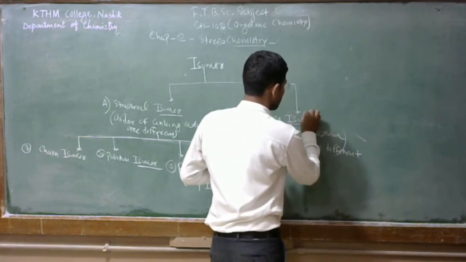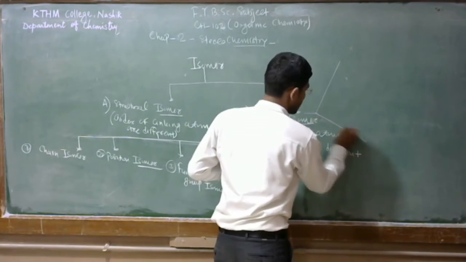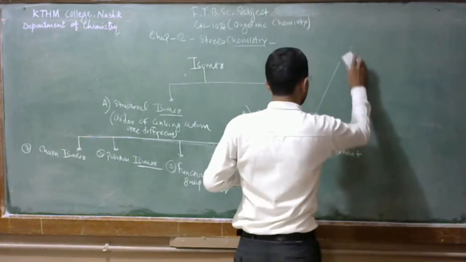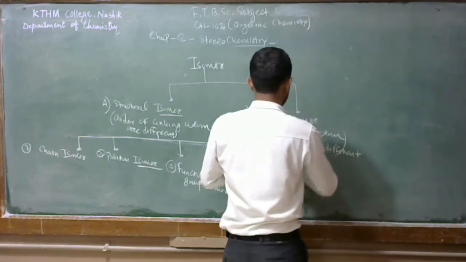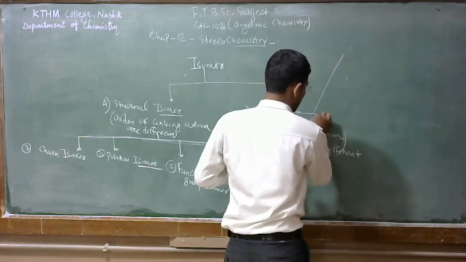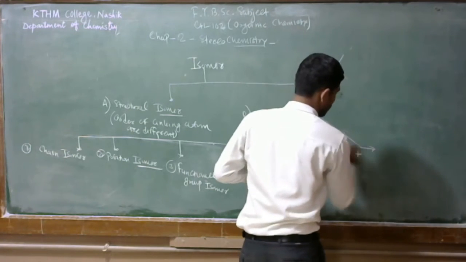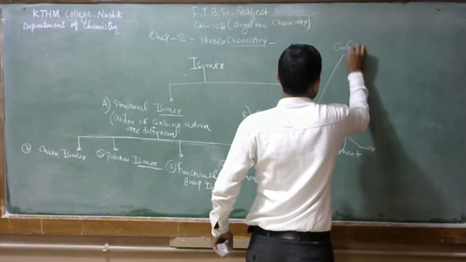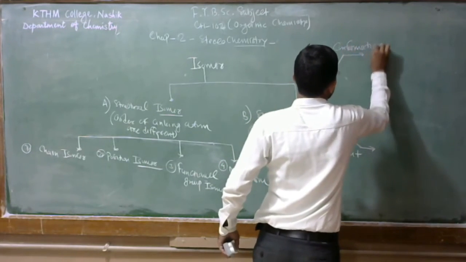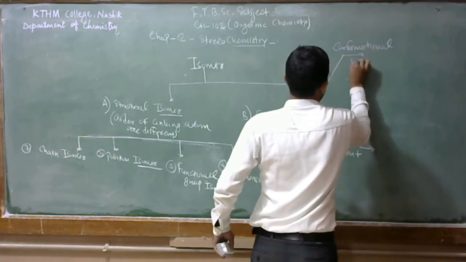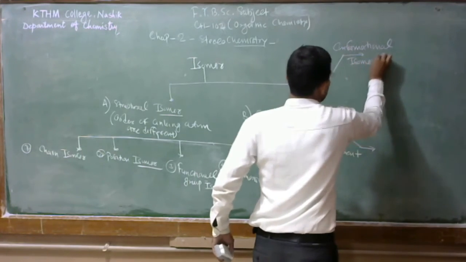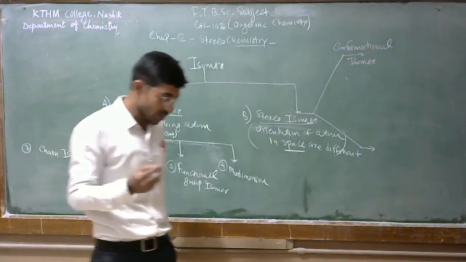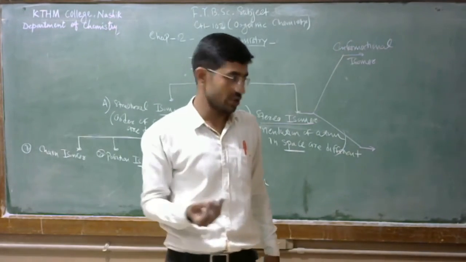The first type is conformational isomers. In conformational isomers, we observe carbon-carbon single bond rotation.